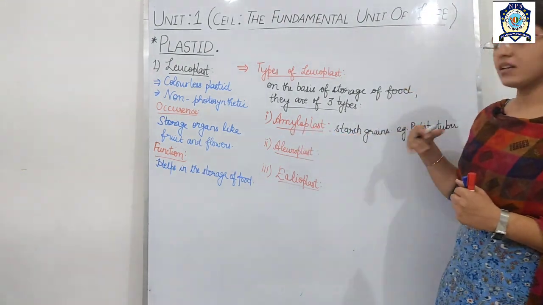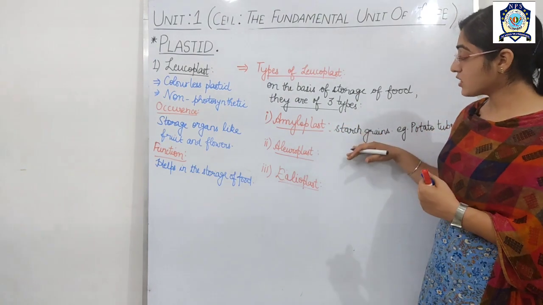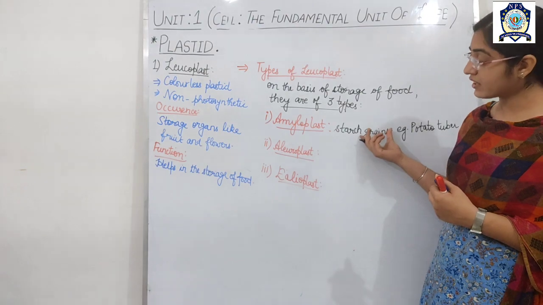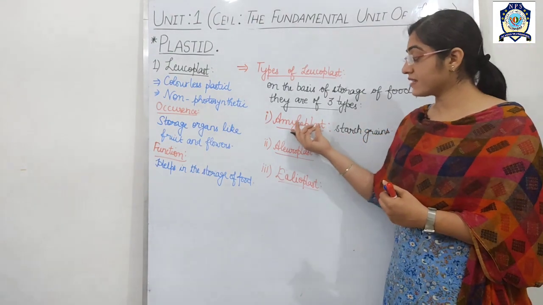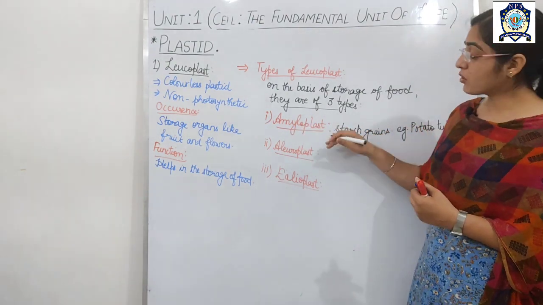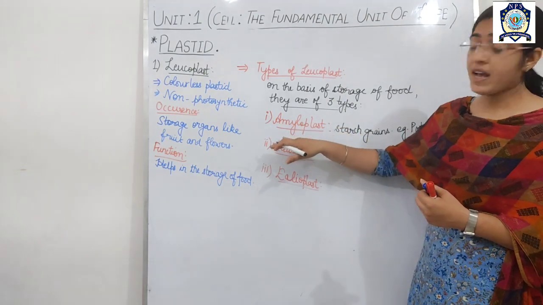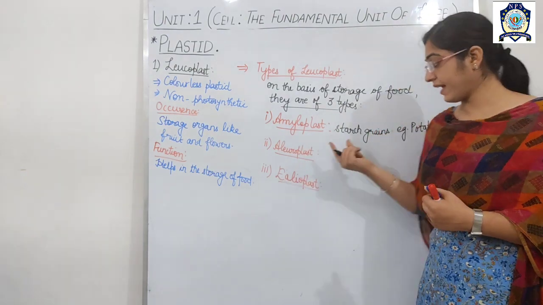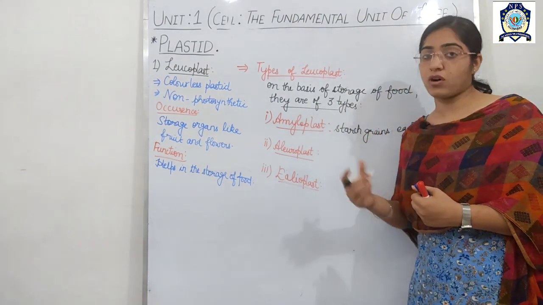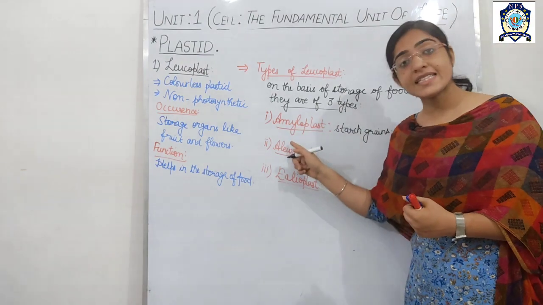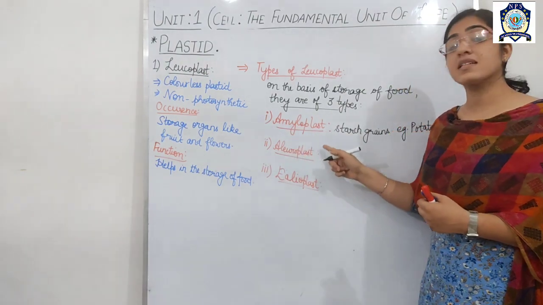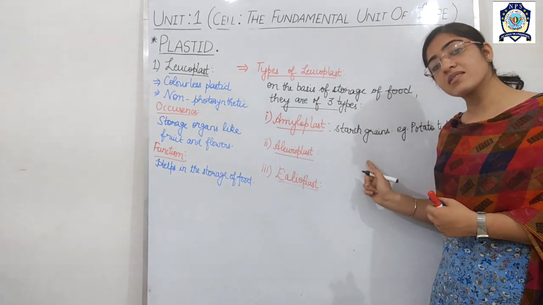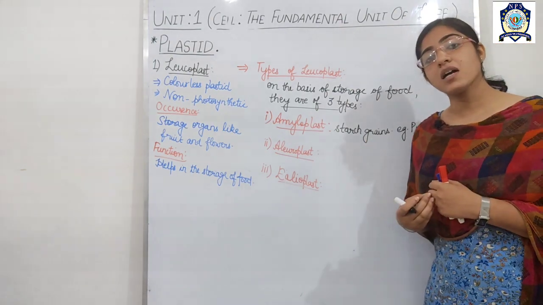Now how will you learn that the storage plastid that stores food in the form of starch grains is called the amyloplast? Because, student, the word amylo comes from amylose, and amylose is a kind of sugar molecule. So from there you can easily learn that amyloplast is a type of plastid which helps to store the starch grain, or you can say the sugar.